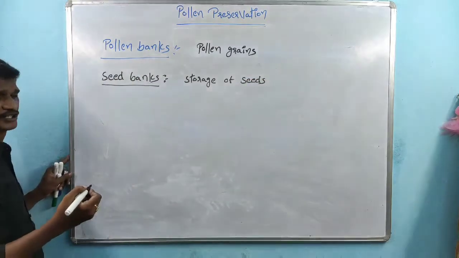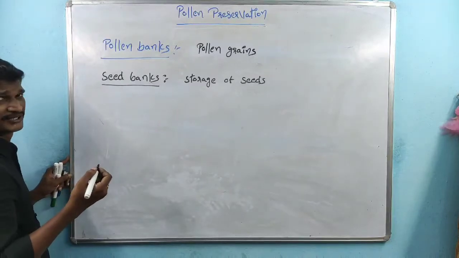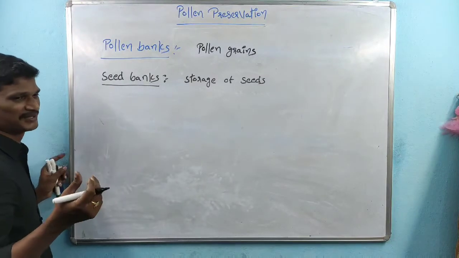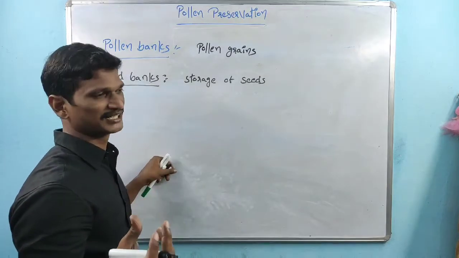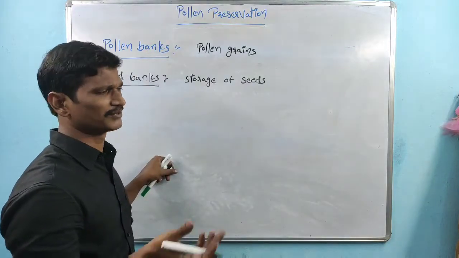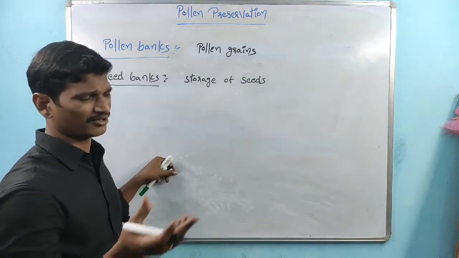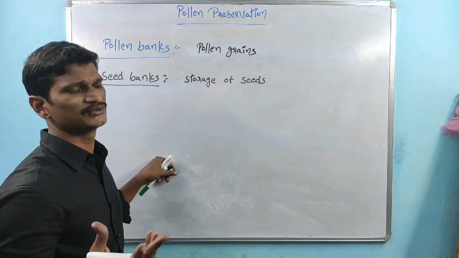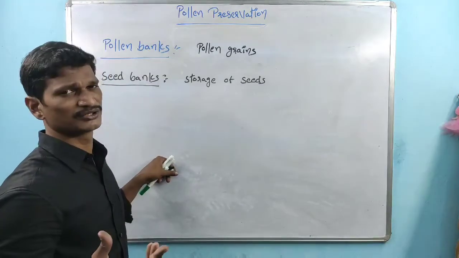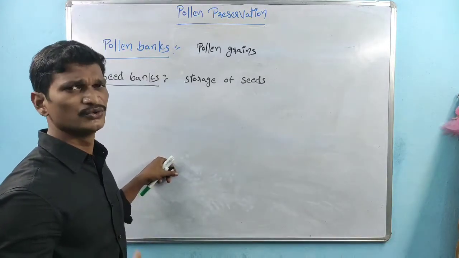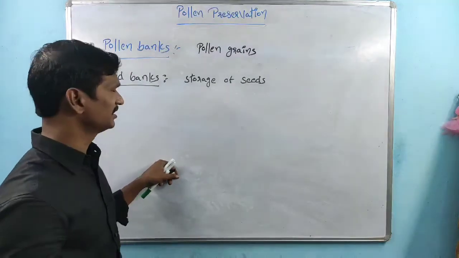Coming to the next one, leaf banks. Leaf banks are nothing but the leaves of plants being stored. Different plants, hybrid plants, not normal plants. The leaves are collected, and the leaves are also subjected to tissue culture. New plant production takes place, right?